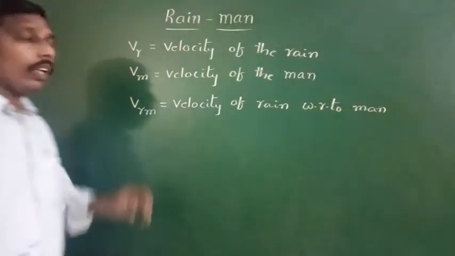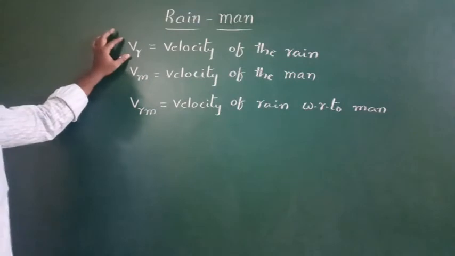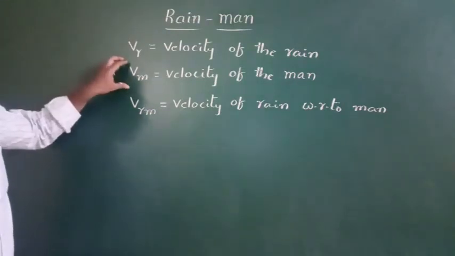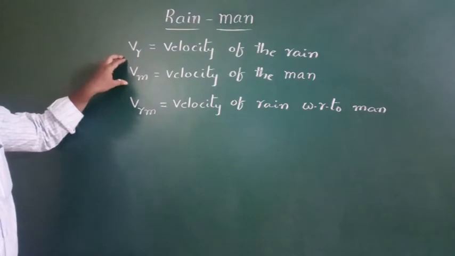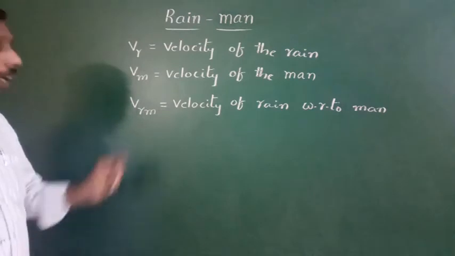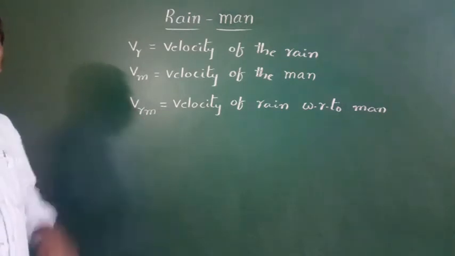Clear? VR stands for velocity of the rain, or velocity of the rain with respect to ground. VM stands for velocity of the man, or velocity of the man with respect to ground. VRM stands for velocity of the rain with respect to man.